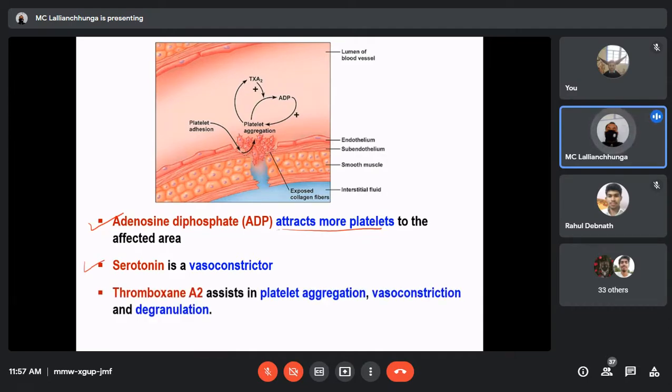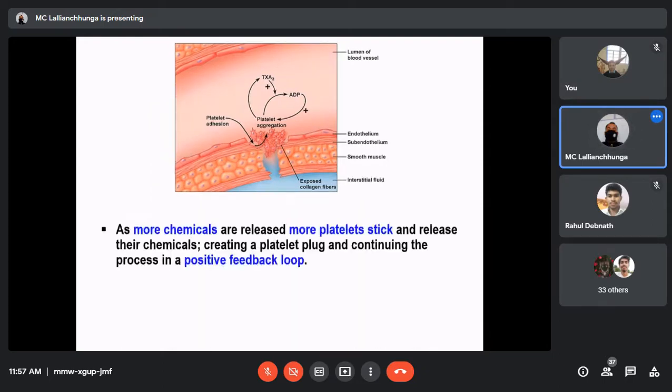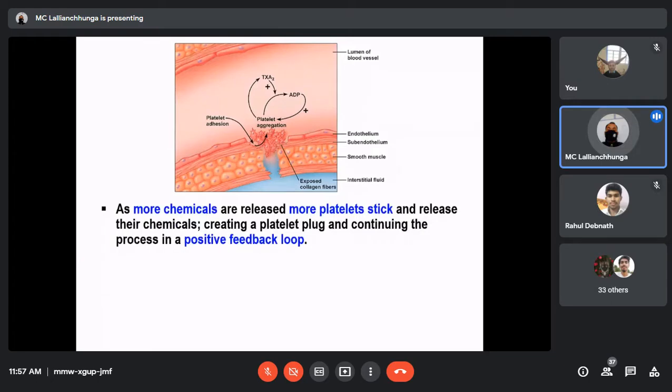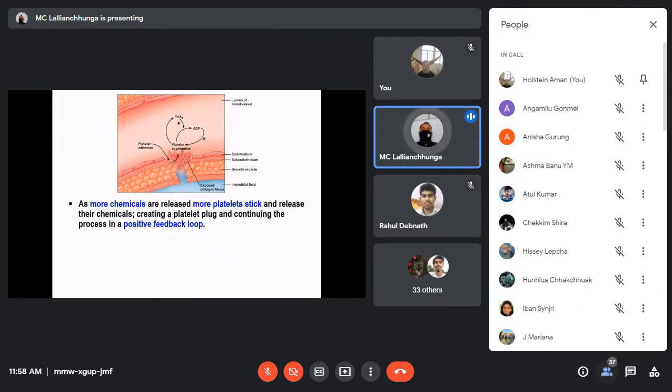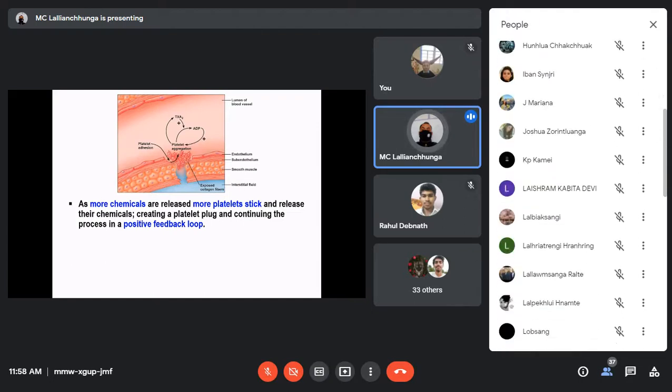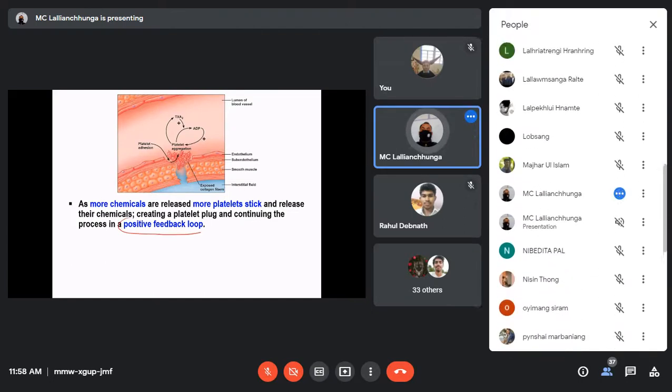Thromboxane A2 promotes platelet aggregation, vasoconstriction, and degranulation, so that the platelets become sticky and can adhere to each other. As more chemicals are released, more platelets stick together and release their chemicals, creating a platelet plug and continuing the process in a positive feedback loop.